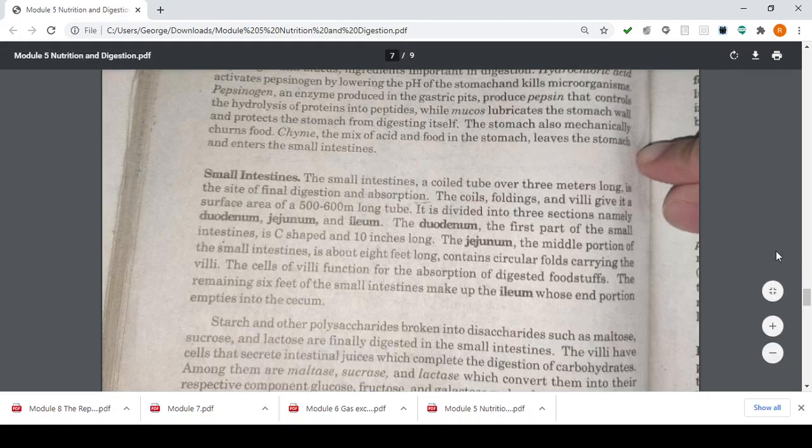It contains your circular folds carrying the villi. The cells of the villi function for the absorption of digested foodstuff. The remaining 6 feet of the small intestine make up your ileum, whose end portion empties into the cecum.